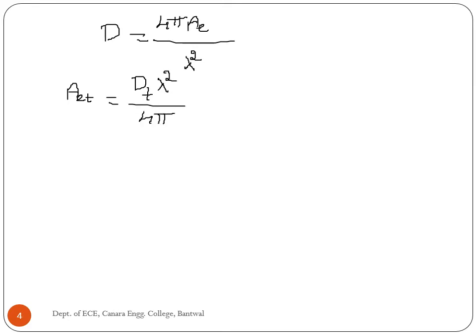We know that directivity is 4 pi AE divided by lambda square. Then AET is equal to directivity at the transmitter end into lambda square divided by 4 pi, and AER is equal to directivity at the receiver end into lambda square divided by 4 pi.